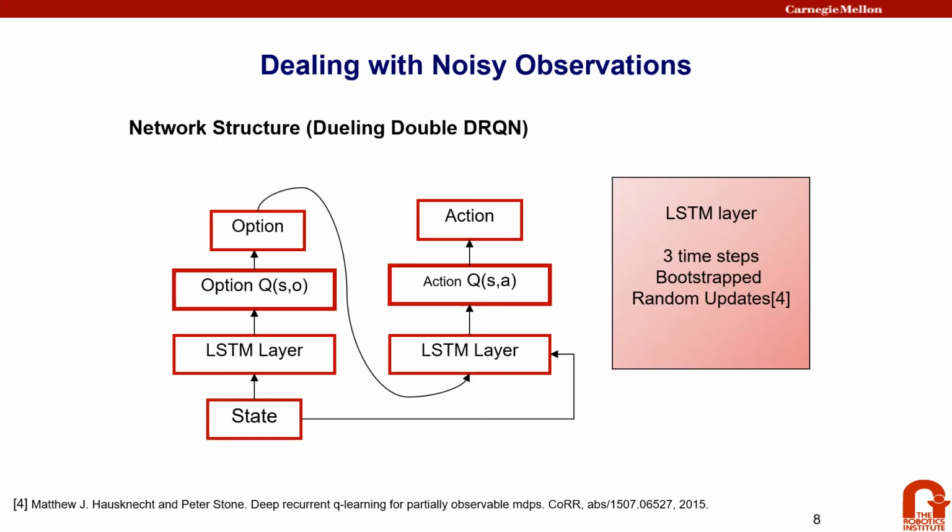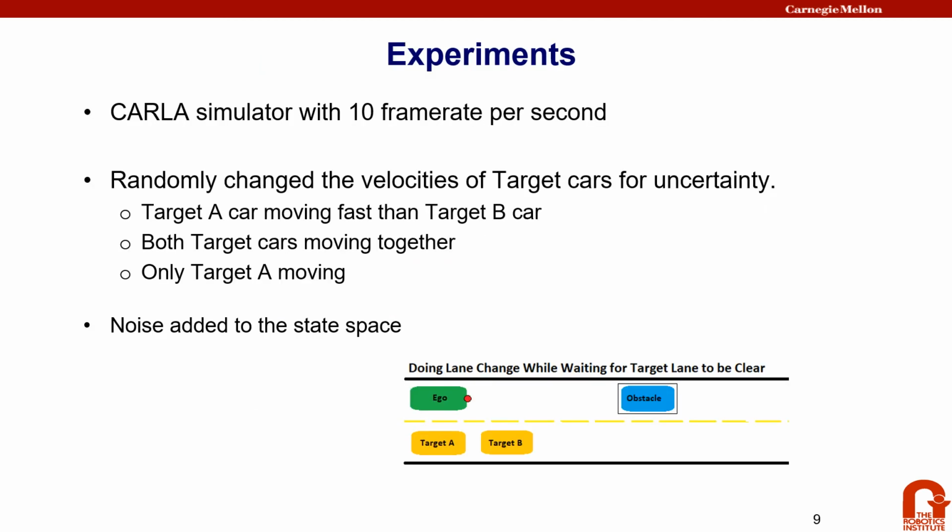In order to deal with noisy observations, we use an LSTM layer. This figure shows the details of the network which we use, which was a dueling double DRQN. We use a separate network for option and action. For the LSTM layer, we use 3 time steps and the bootstrap random updates. We ran experiments on the Carla simulator at 10 frames per second, and we randomly changed the velocities of the target car for uncertainty during experiments, and we also added noise to the state space.